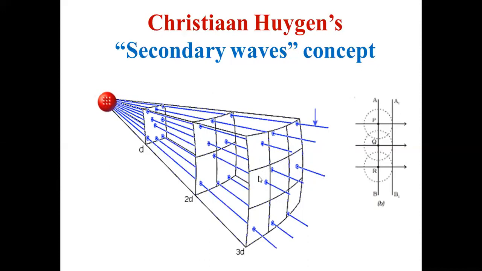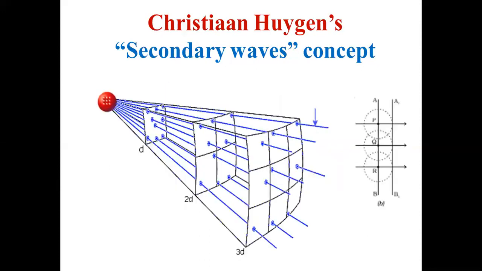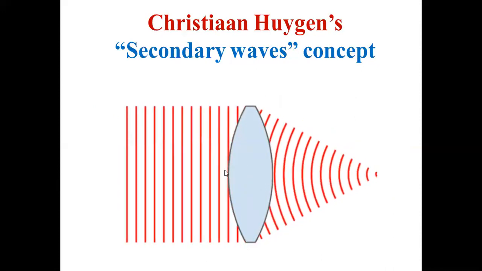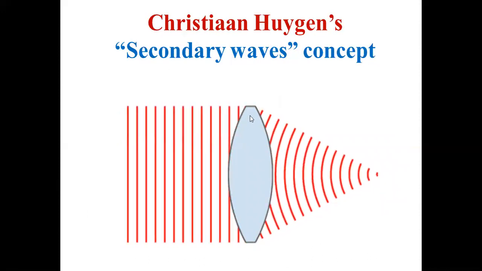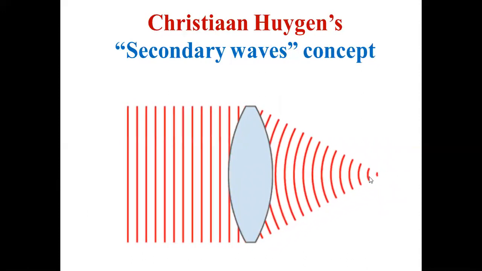Whatever you have in our concept now, a ray is a normal drawn to the wavefront. So a point source emits a spherical wavefront, a linear source emits a cylindrical wavefront, and whatever be the source, if it is at a very far away distance, then it emits plane wavefronts like parallel waves, parallel rays. That is the idea of Christian Huygens, and you have studied this in theory. When parallel rays are incident, that means a plane wavefront is incident on a convex lens, they get focused at the focus. They meet at the focus.